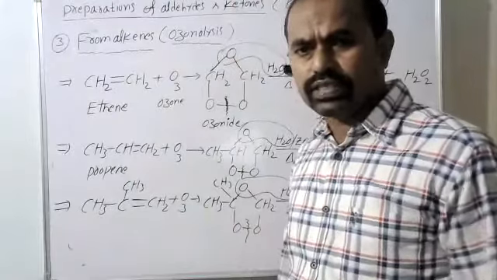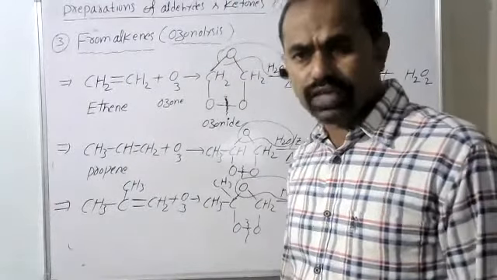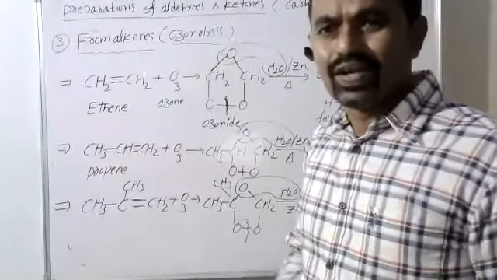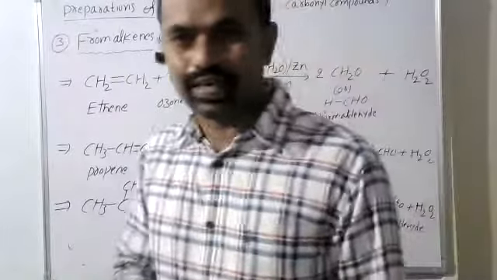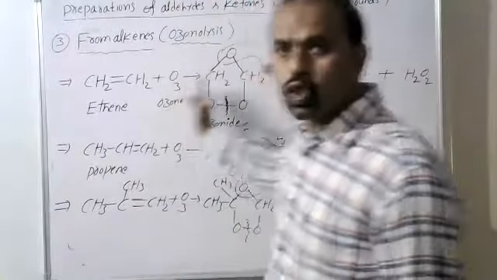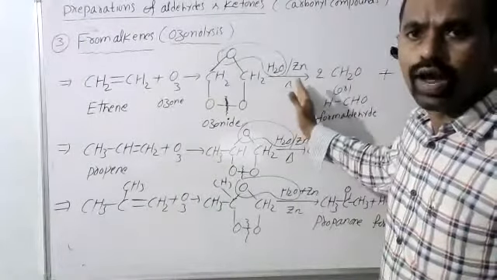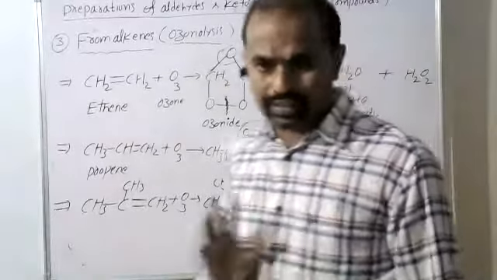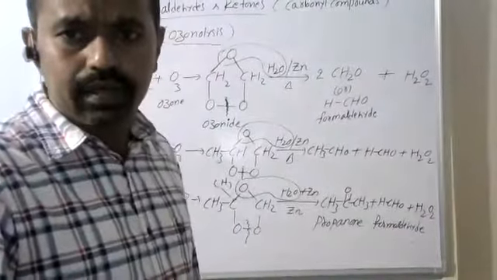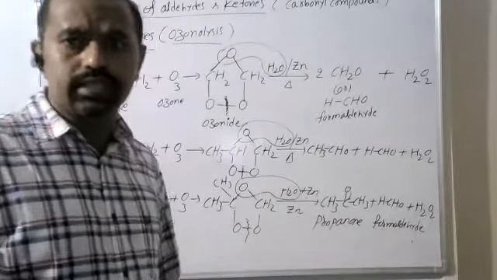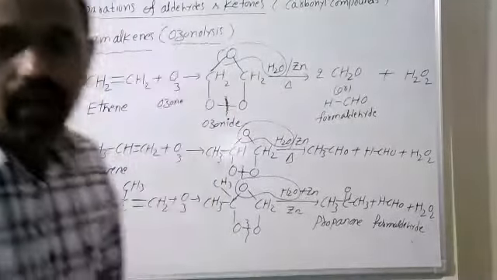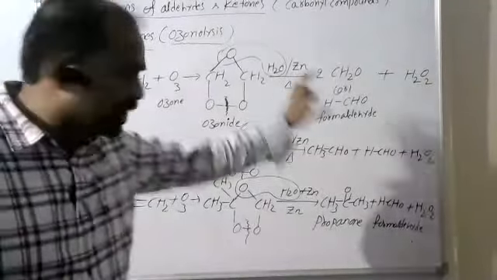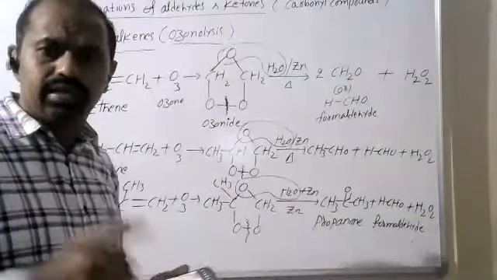Based on this process, we prepare aldehydes and ketones. From the objective point of view, if any compound is given for ozonolysis, we can directly say the product. It reacts with ozone followed by H2O and zinc, and we get aldehydes and ketones; this is called ozonolysis. Understood up to this? Any doubts? Here you can directly say what the products are.